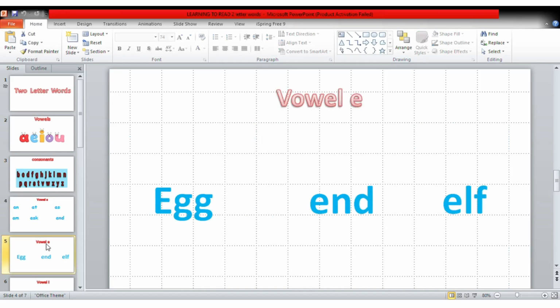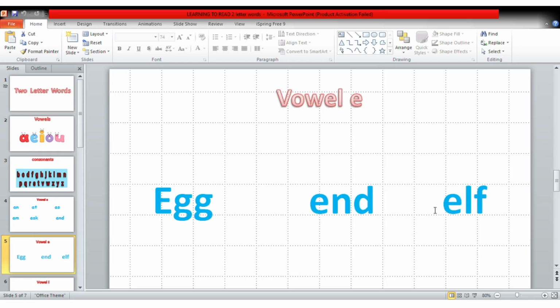We also have vowel E. E, G, G makes the word egg. E, N, D makes the word end. E, L, F makes the word elf.